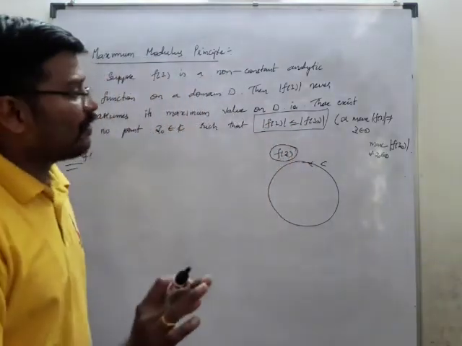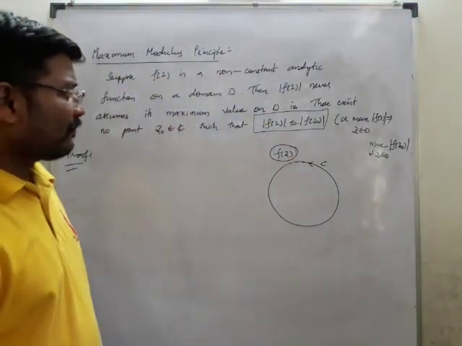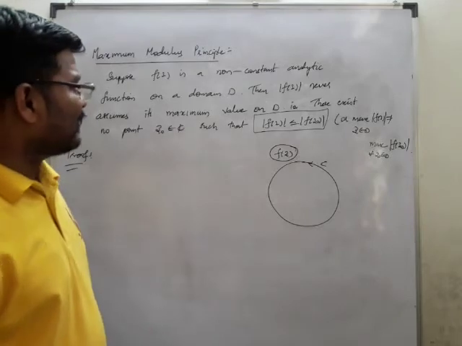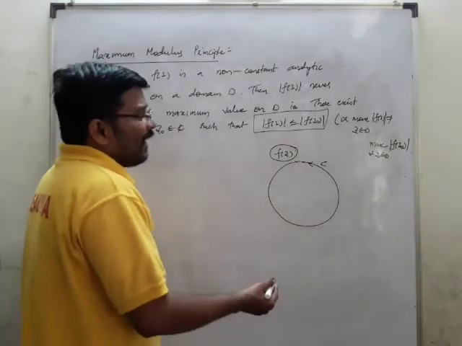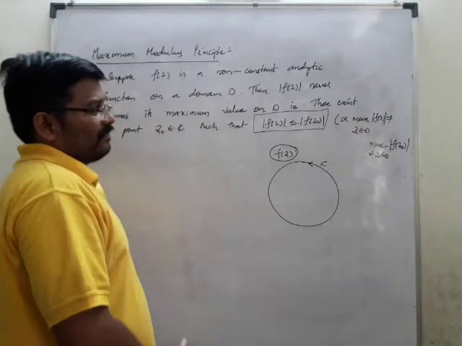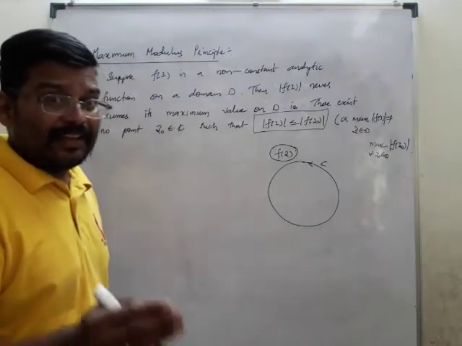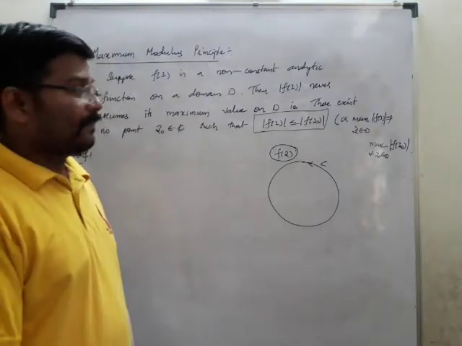What that means is that it should never attain a maximum value on D.